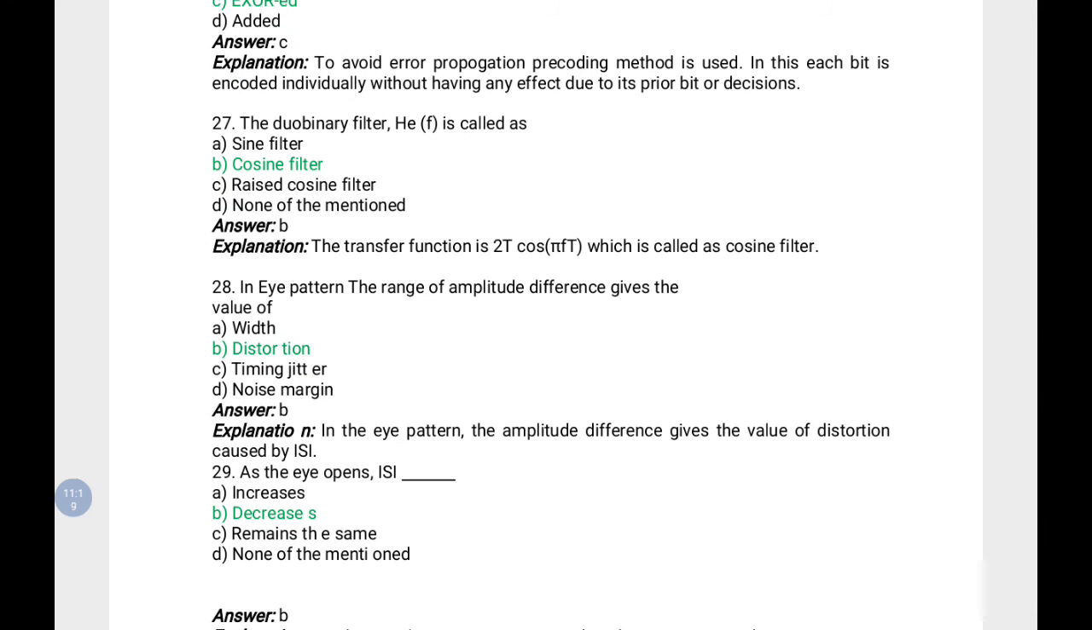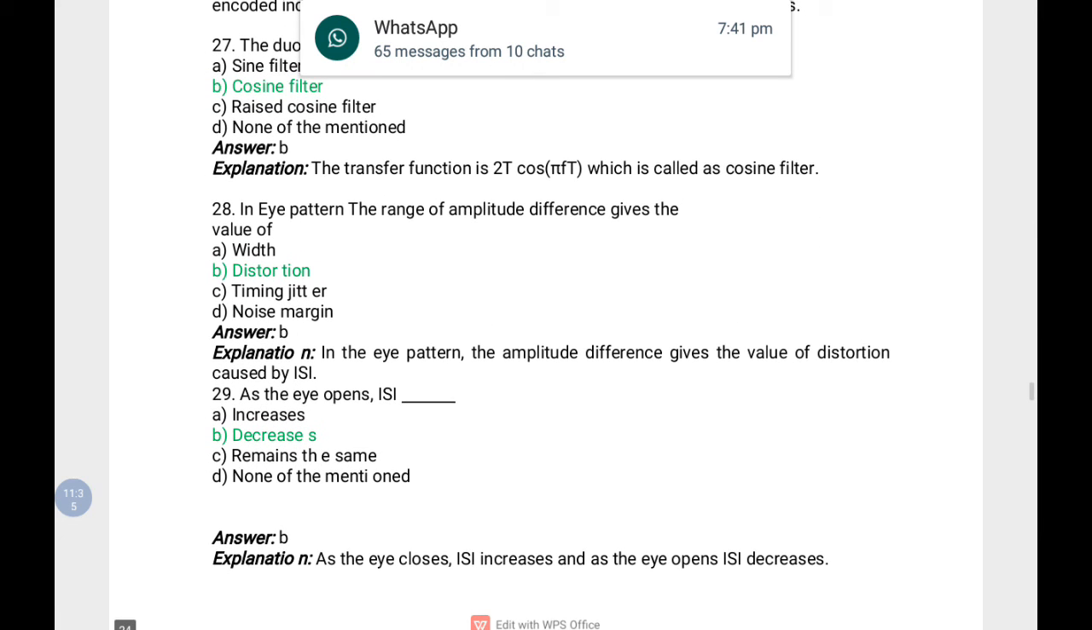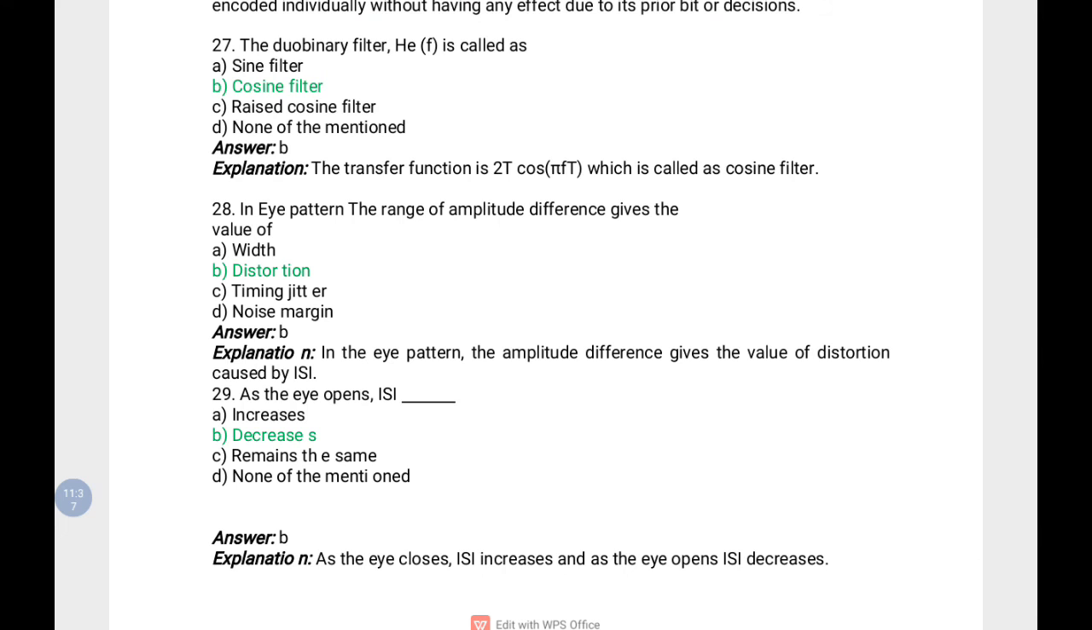In the eye pattern, the range of amplitude difference gives the value of the distortion. How much is the distortion? That can be identified with the range of amplitude. And as the eye opens, the ISI decreases, that is, the intersymbol interference is decreasing. So as the eye opens, ISI decreases.